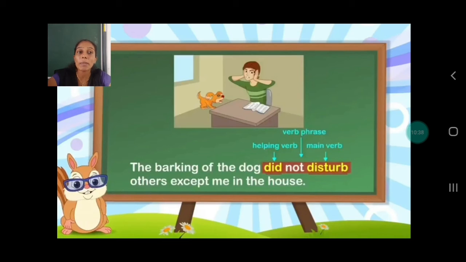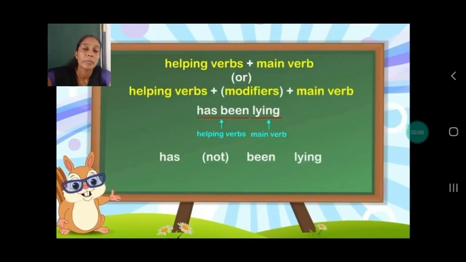So you have to keep in mind, verb phrase is formed with the combination of helping verb as well as the main verb. It's okay if there is a negative word, it's okay if no, not, never has been used. But you have to see the helping verb and the main verb. So this did not disturb, it becomes a verb phrase. So how is this verb phrase formed? Helping verb plus main verb. The combination of main verb and helping verb becomes the verb phrase.